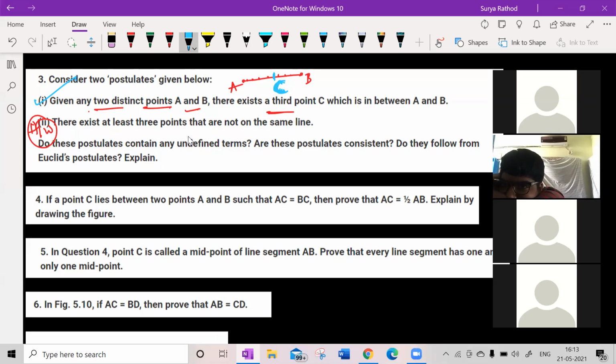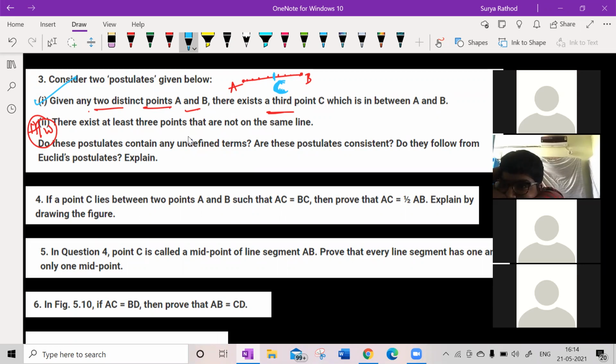Sir, but is it compulsory that point C should lie on the line? It's not compulsory. The question has been given like that. In the question they have given that the point C is lying in between A and B. So it doesn't mean that point C is supposed to lie between A and B. It's not a must. It's not necessary. Getting my point? Sir, in statement 2 they have given that they do not lie on the same line. Yes, that is different. I'm talking about the first one.